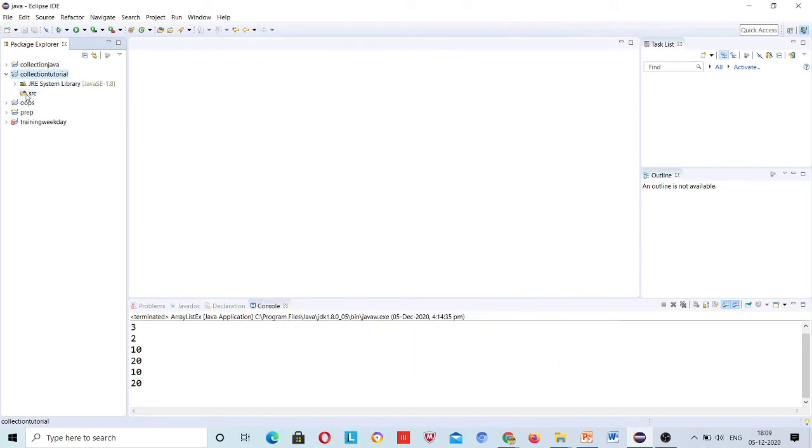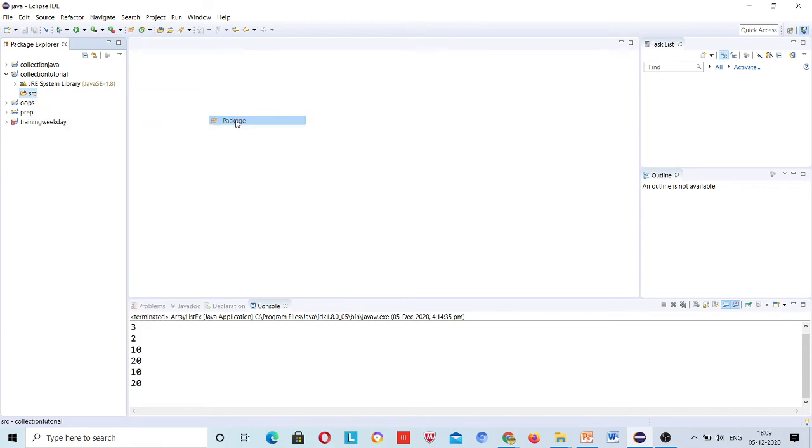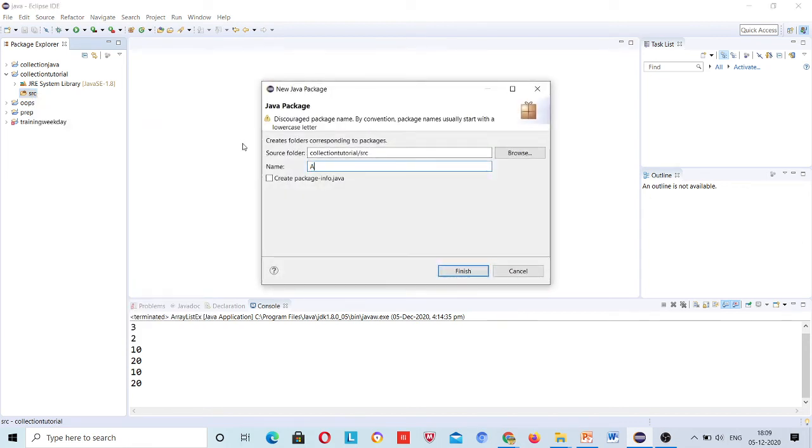Inside src I will create a package, arraylist example. Why do I use this? Because ArrayList is a predefined class in Java. Sorry, let me first make it small case, because a package name should be in small letters as per the convention.